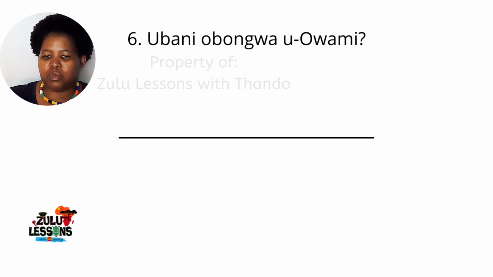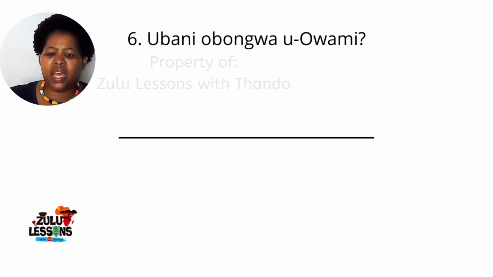There is the verb, it's bonga, but we've put in the extension, impambosi, yokwenziwa, so that WA at the end of the verb, bonga. So now it is bongwa, to be thanked. Owami. So who is being thanked by Owami?